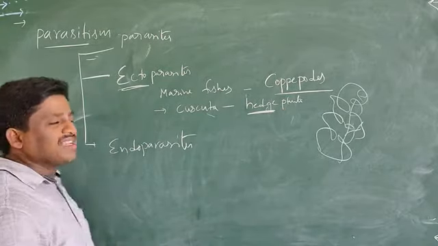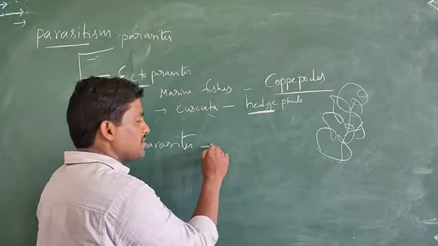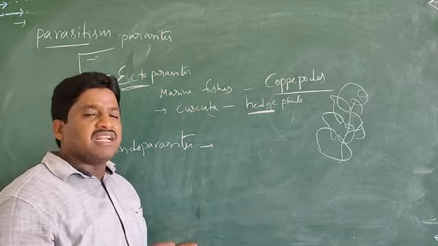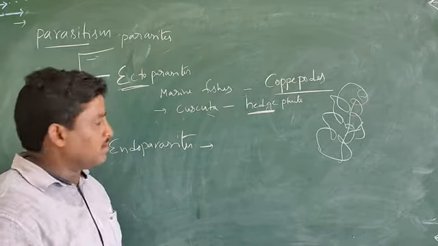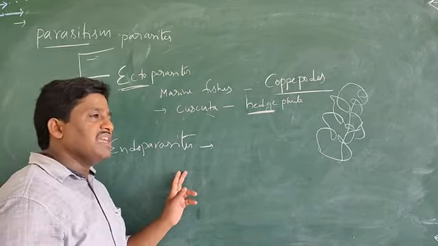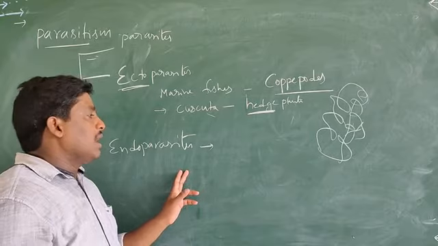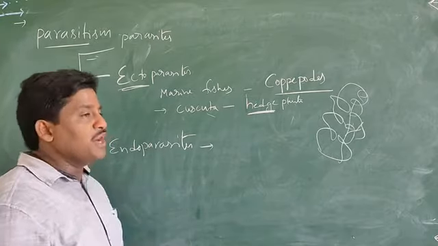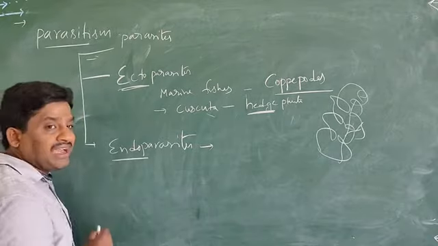Next, endoparasites. Endoparasites means the parasites living inside the body, in different parts of the host organism. We call them endoparasites. Endo means inside.